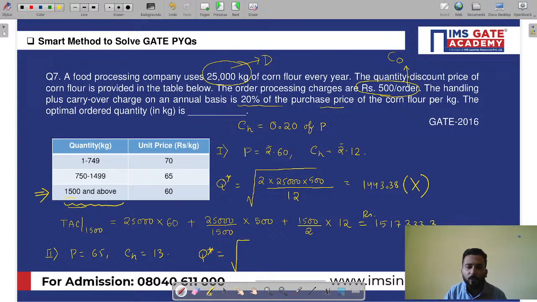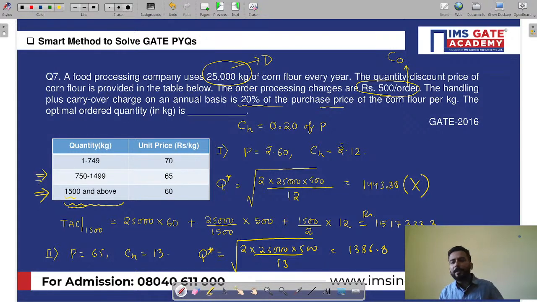If you find the Q star, it is the square root of 2 into 25,000 into 500 divided by 13. And if you solve this, you are getting something like 1386. Now see over here, is it satisfying? Is it lying in the feasible region? Yes or no? Yes, absolutely. It is lying between 750 and 1499.